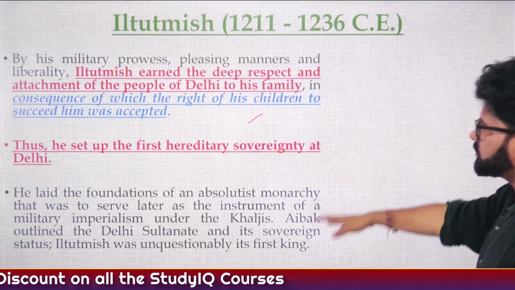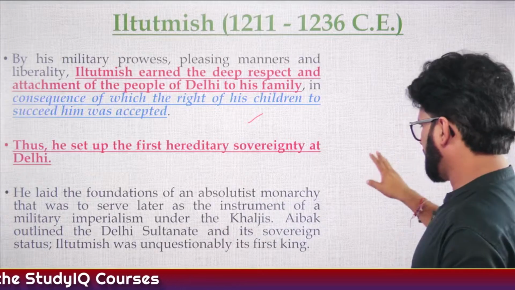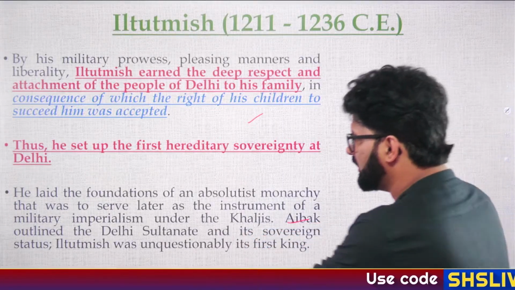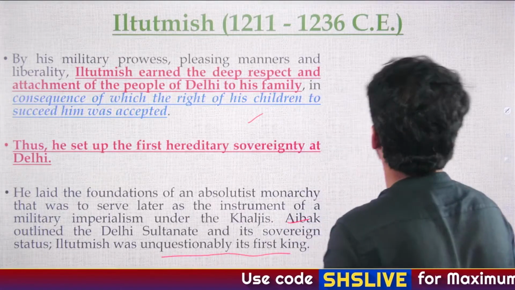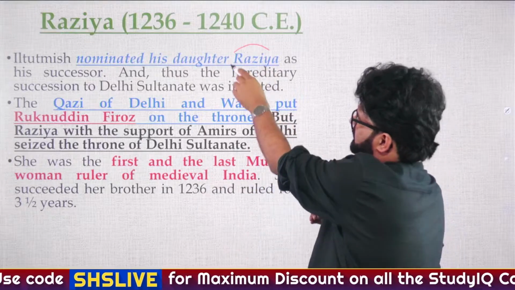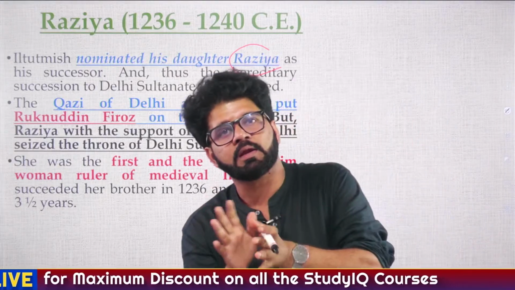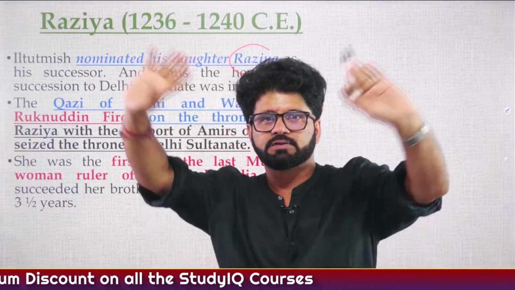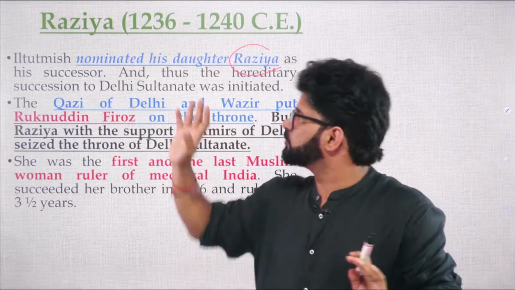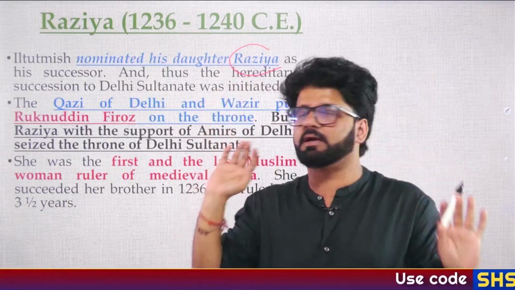So again, this is what is written here. You can have a look at it. And they are saying that Aibak outlined the Delhi Sultanate and its sovereign status. Iltutmish was unquestionably its first king, and this is what you have to remember. Now we have discussed, initially Iltutmish wanted to make Nasiruddin Mahmud the king of Delhi Sultanate, but he died early, and then he saw potential in Razia, so he nominated Razia Sultan.